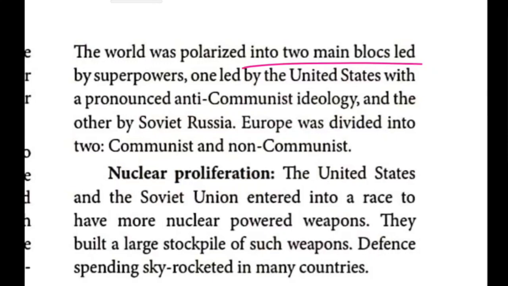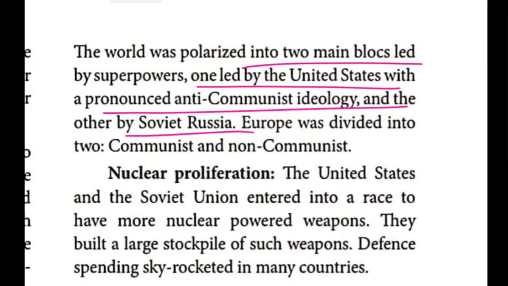Both were considered superpowers. One was under the control of the United States of America, the other under the control of Soviet Russia. The United States followed democracy and had an anti-communist ideology. Russia was a Soviet country. So Europe was divided into communist countries and non-communist countries.